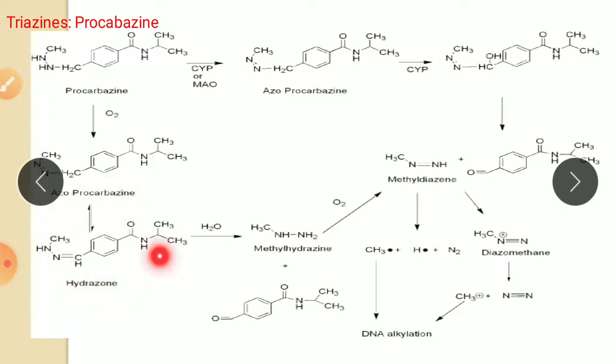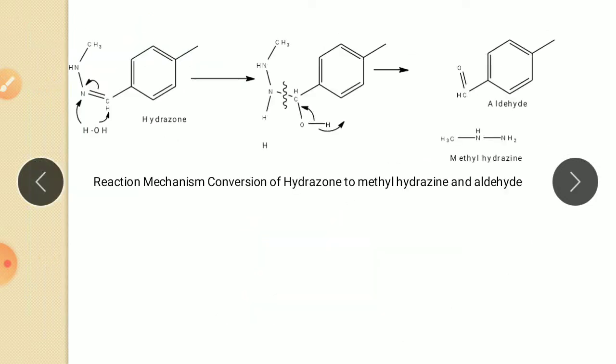Now this hydrazone is converted into the same product, that is, methyl hydrazine and the aldehyde. The conversion of hydrazone into methyl hydrazine and aldehyde proceeds by the following mechanism. A water molecule attacks this carbon, the hydroxyl group attacks this carbon, the pi bond breaks, it becomes N minus, and then a hydrogen attaches here.